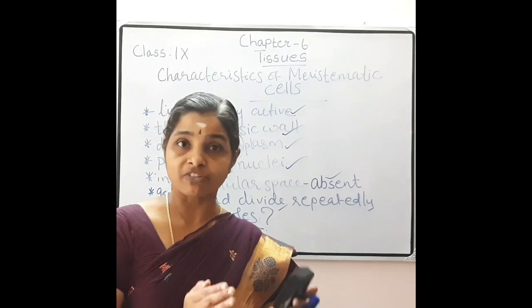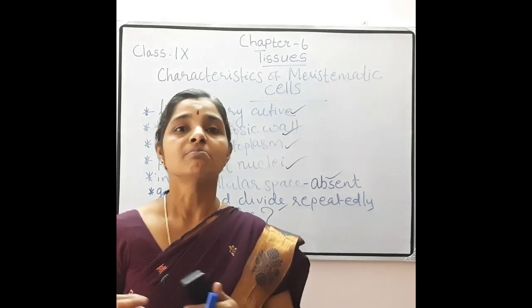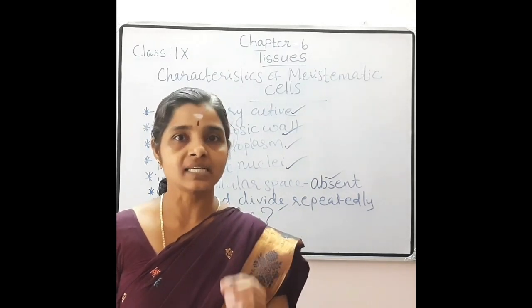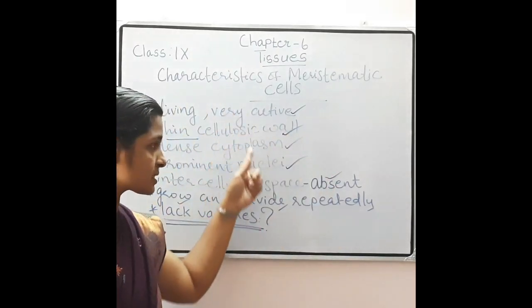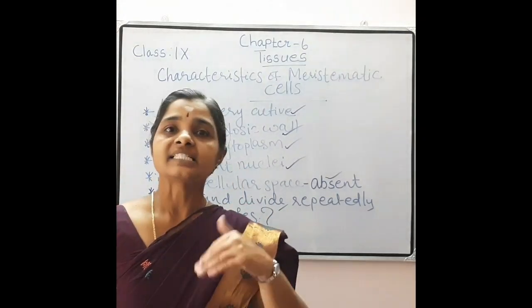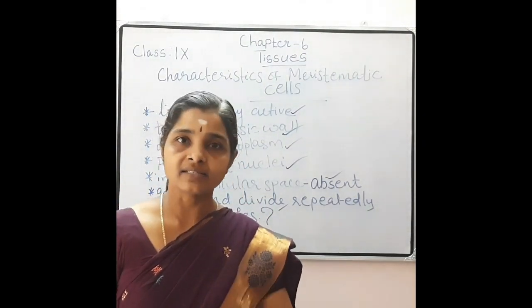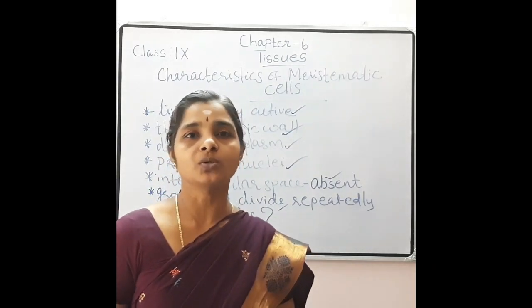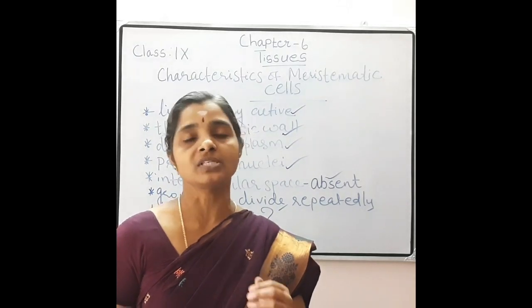From these meristematic tissues, permanent tissues are formed. Now we can move on to the classification of these meristematic tissues.